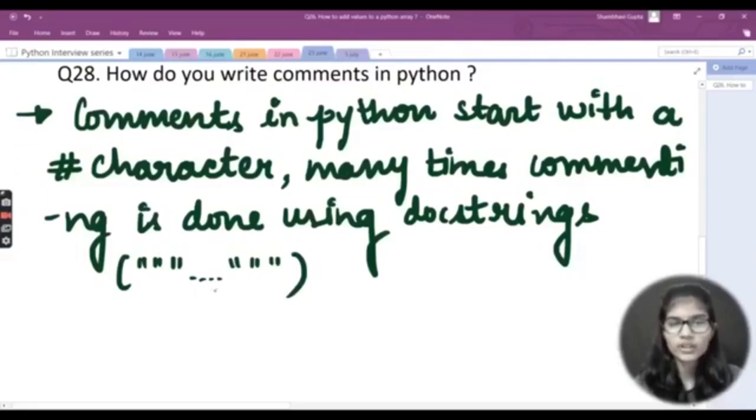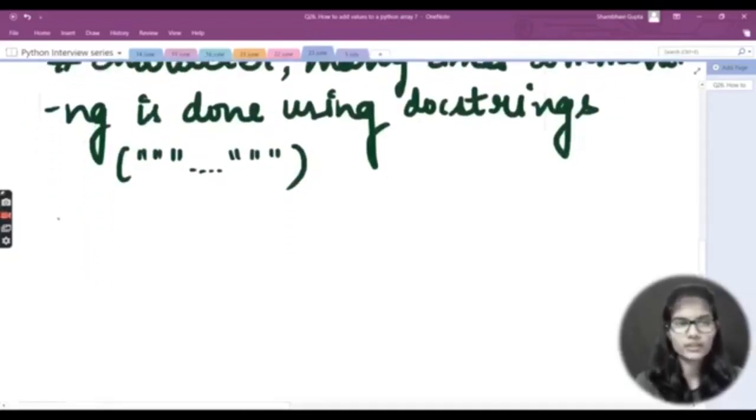So this is basically how you can write multiple-line comments when you have more than 2 to 3 lines. In that case, you can use this docstring way. Other than that, if you have just 1 or 2 lines, you can put this hash character and add whatever comments you want to add, right? So these are 2 ways you can write here. You're not going to tell only one way; you'll be telling both of the ways if this question is asked to you, right? Let's say I would write one comment for you as well. Let me show you how to write it.